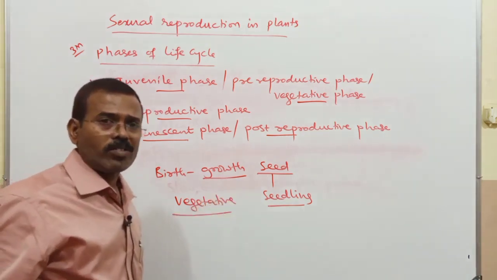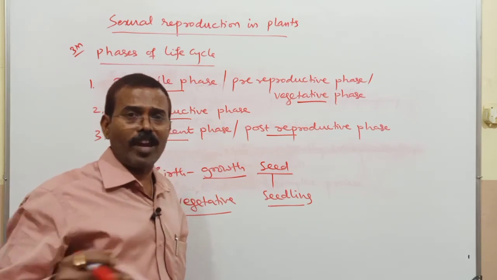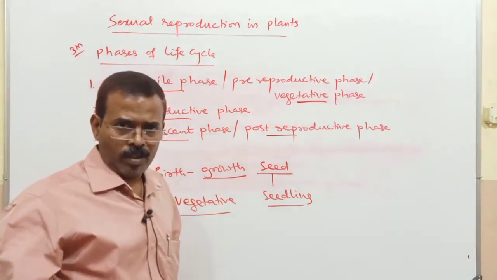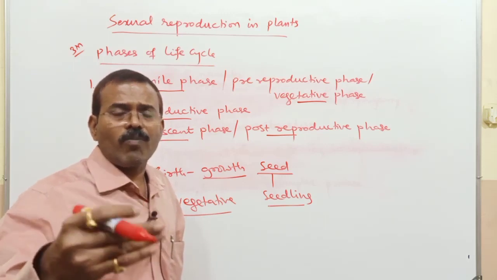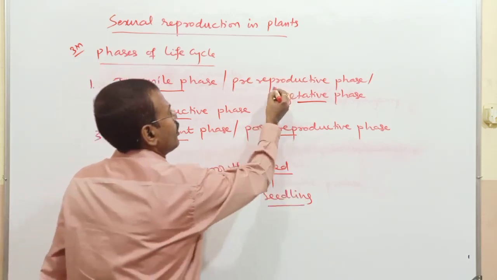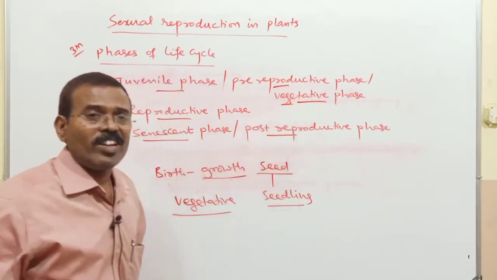So there will be formation of different vegetative parts of the plant body, like root, stem, leaves, branches. So the period from birth to just before the maturity, we can refer to as the pre-reproductive phase or vegetative phase.